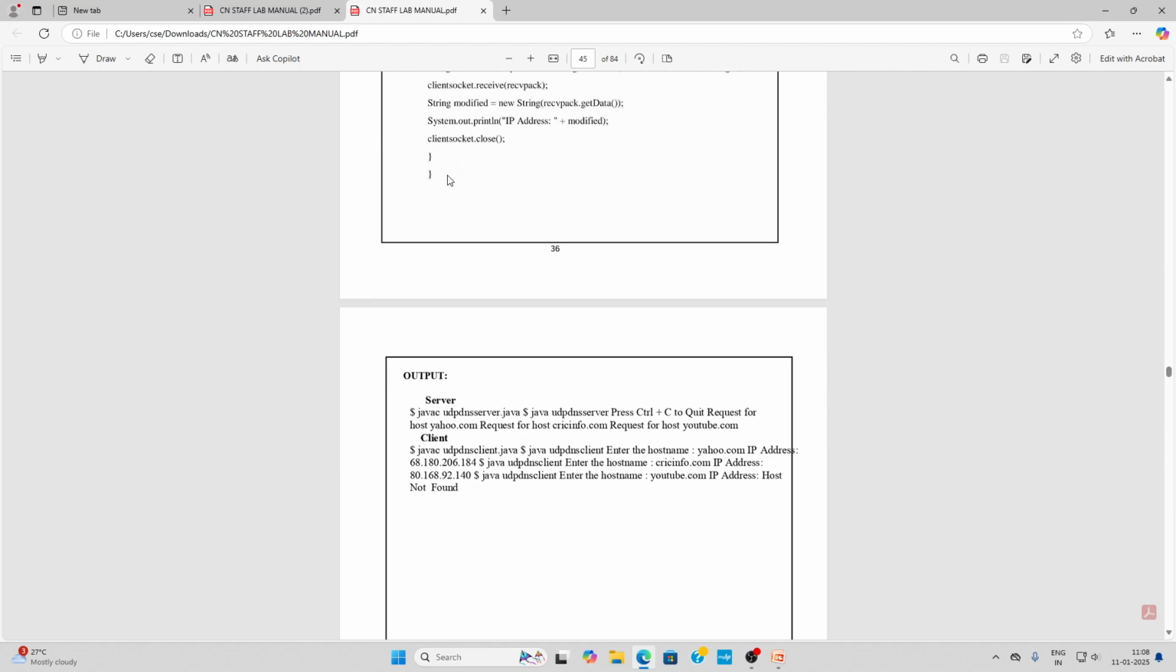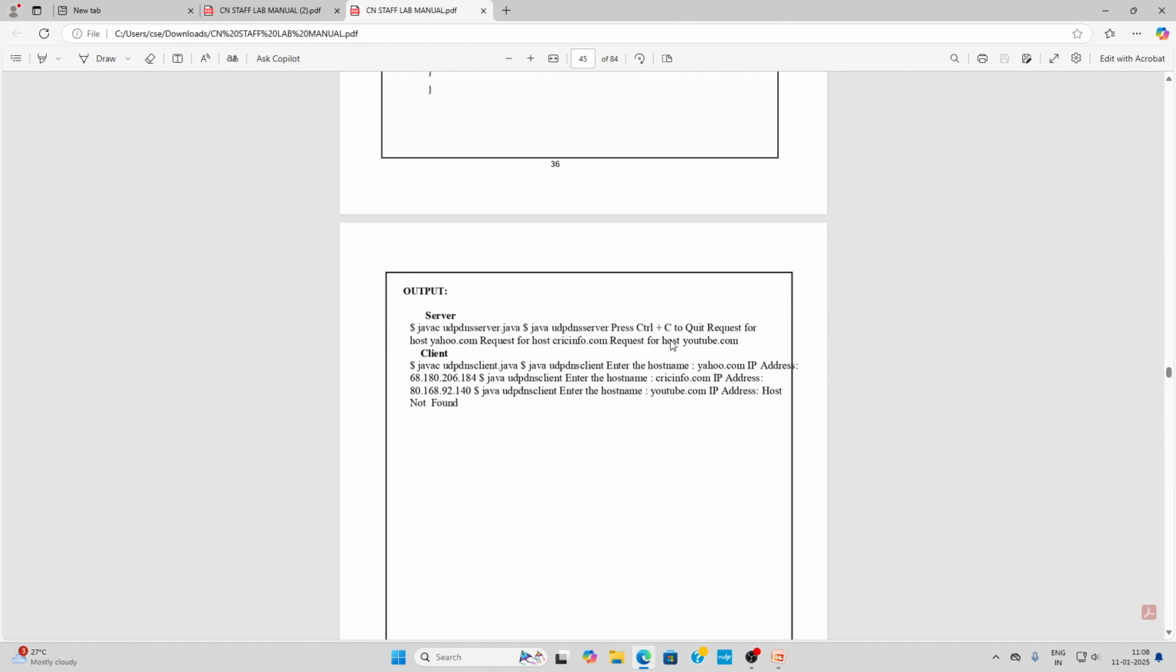Now we will see the server and client. The client enters the host name yahoo.com. The server waits for the client request, and here the request for host yahoo.com arrives. The corresponding IP address will be displayed here.